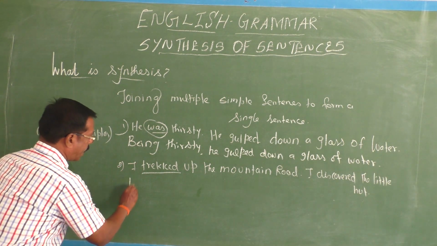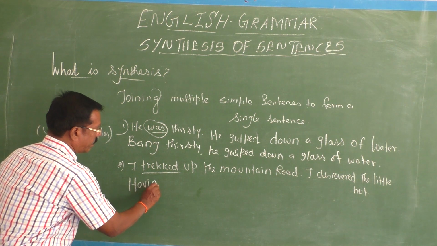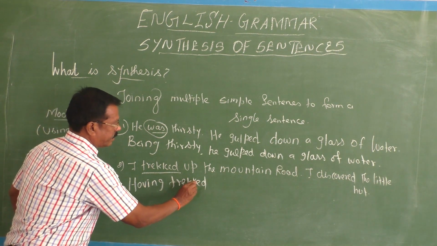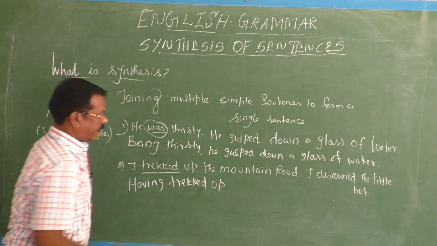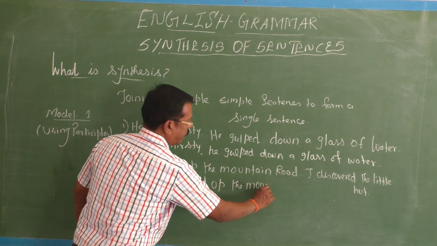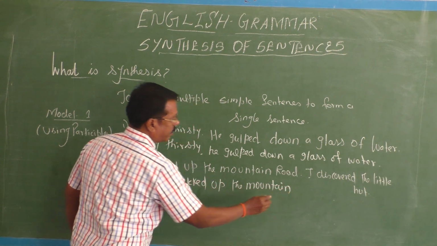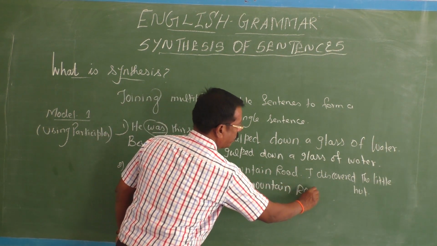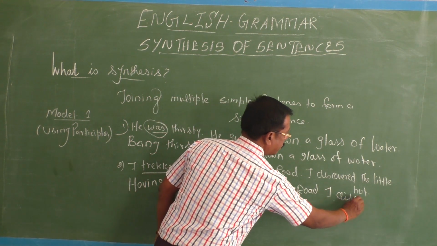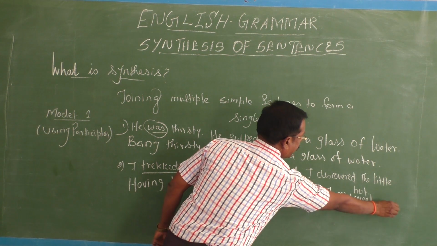See how. Having trekked up the mountain road, I discovered the little hut.